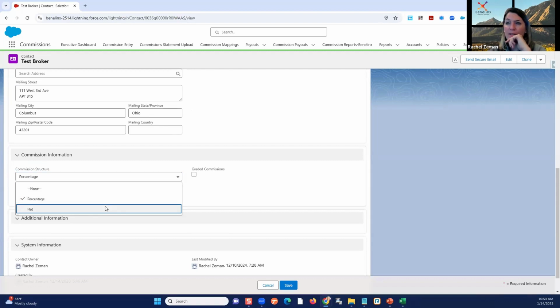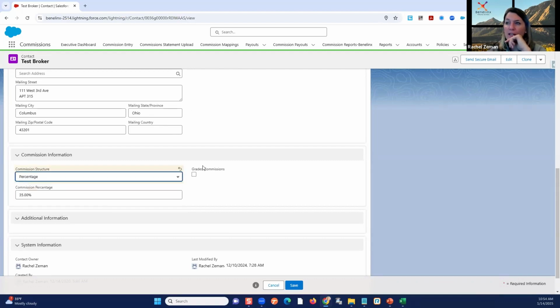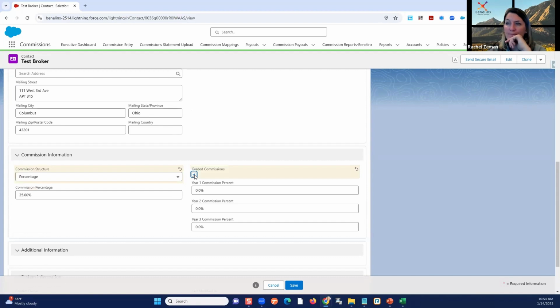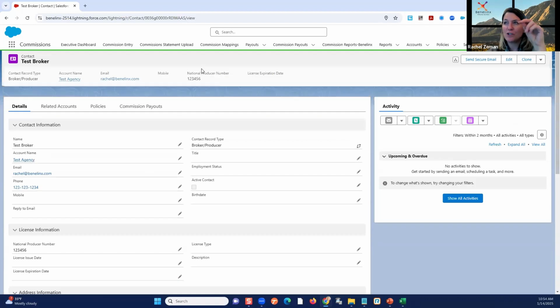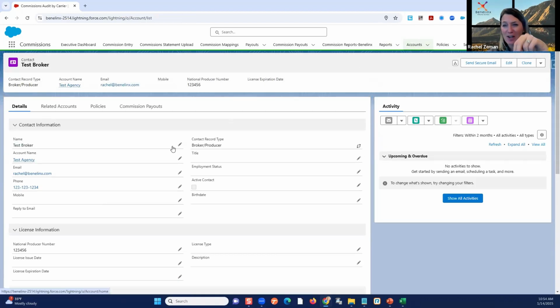Right? If I set flat, it changes what I'm looking at. Percentage, if it's graded, it's going to pull up. So we have to get our producers set correctly. At the contact level, we need to then assign those producers to our clients at the account level.